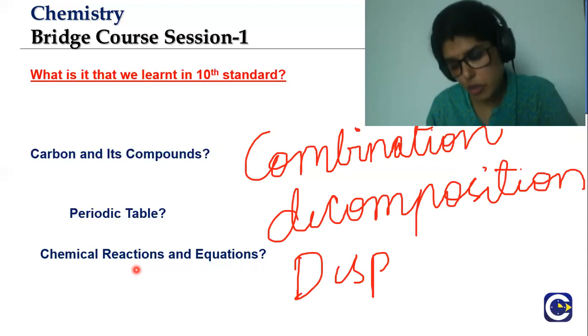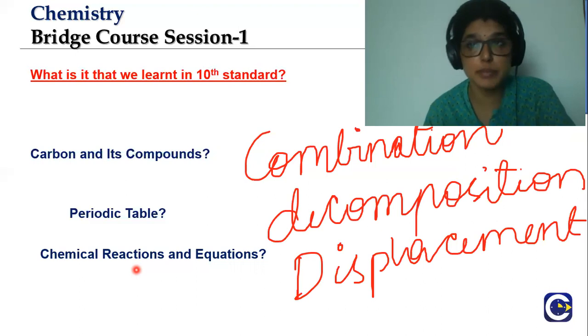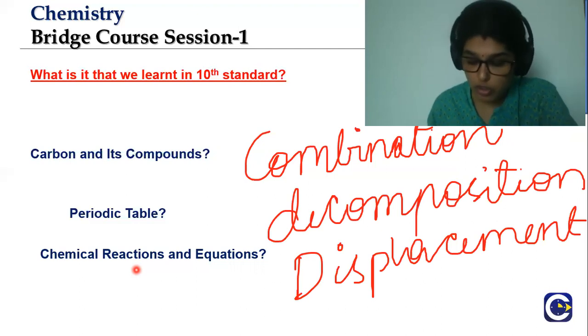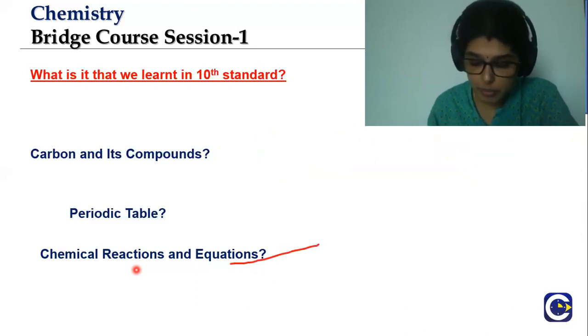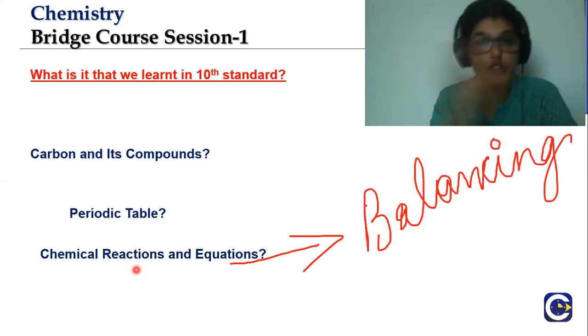And we also learned about double displacement. So these are the different kinds of reactions, combination, decomposition, displacement, and how different types of compounds form from them. You also learned about balancing equations when we talked about chemical reactions and equations.